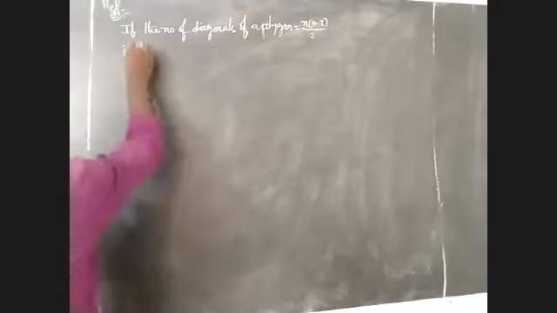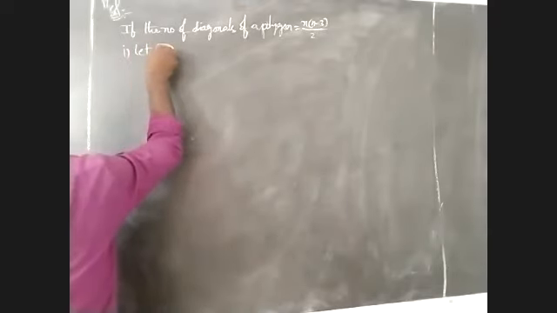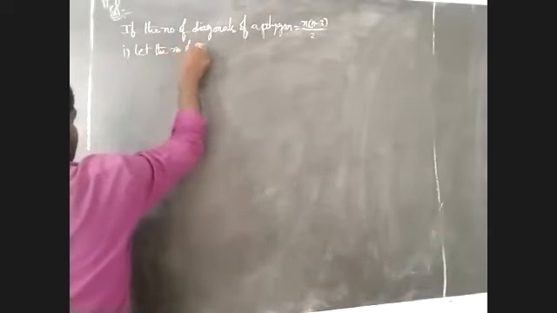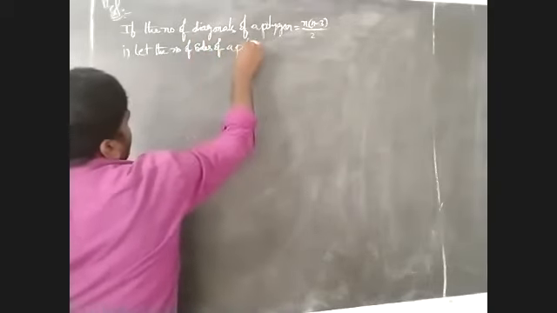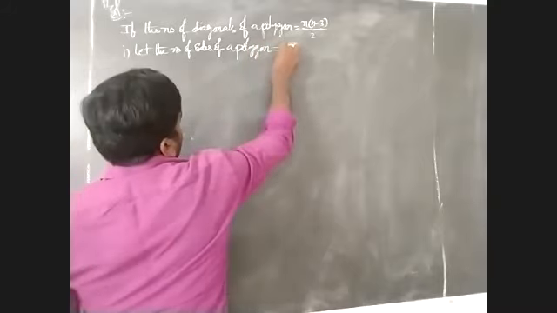Let the number of sides of a polygon be equal to small n.